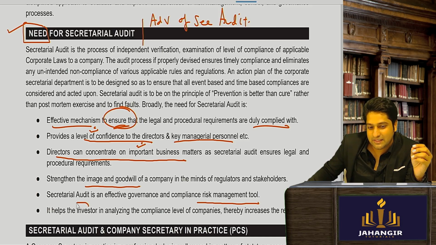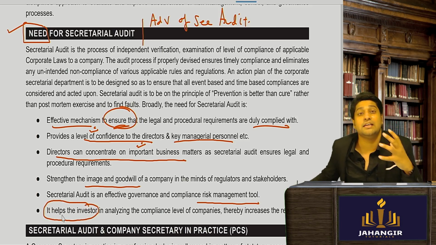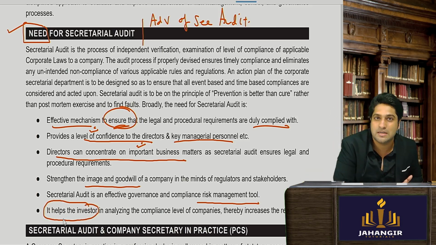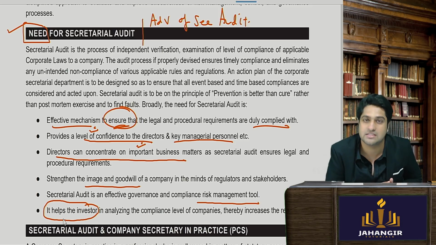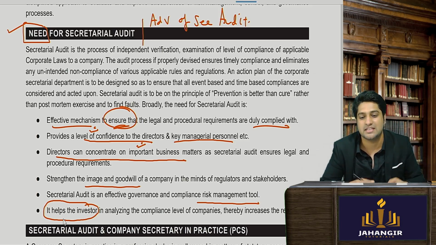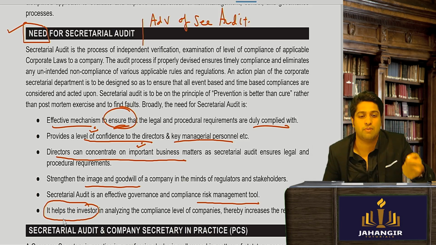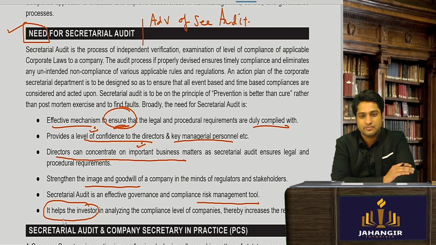I'll tell them, see, the most important part for you is money. The investors will be satisfied that the audit has been done, the laws are in place, so the investors wouldn't hesitate to invest money and it will increase your valuation. Yes or no? Yes, sir.